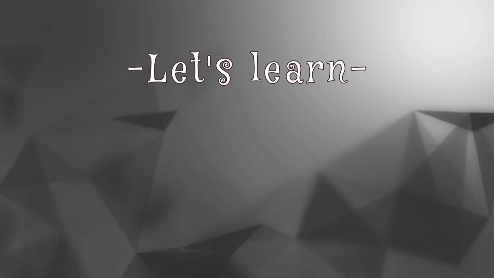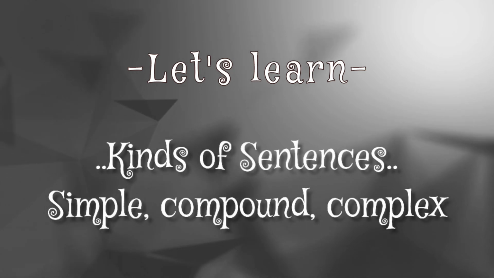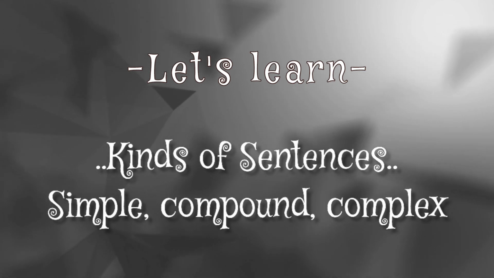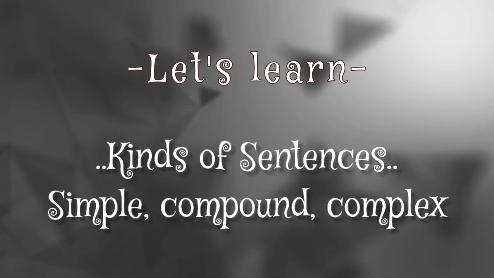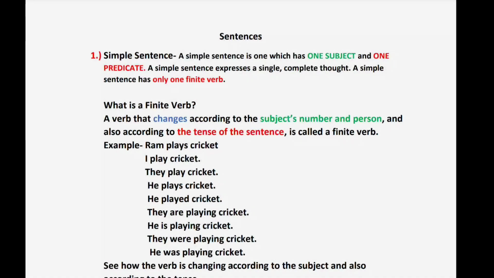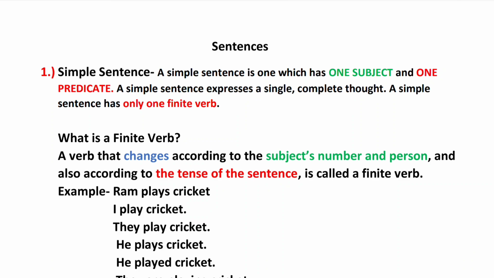We know that a sentence is a group of words that make complete sense by itself, and we are also aware of what is a subject and what is a predicate. Now in today's video we will discuss the different kinds of sentences according to their structures. There are mainly three kinds of sentences according to their structures: simple sentence, compound sentence, and complex sentence.